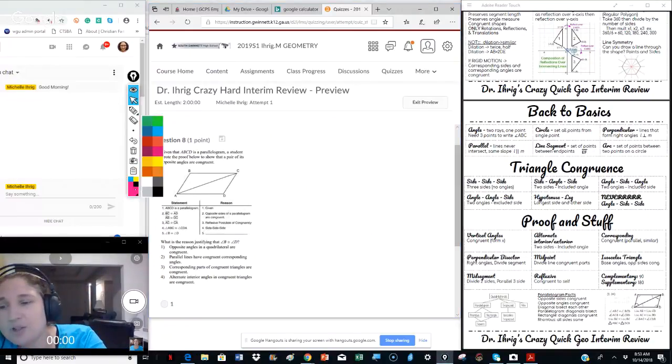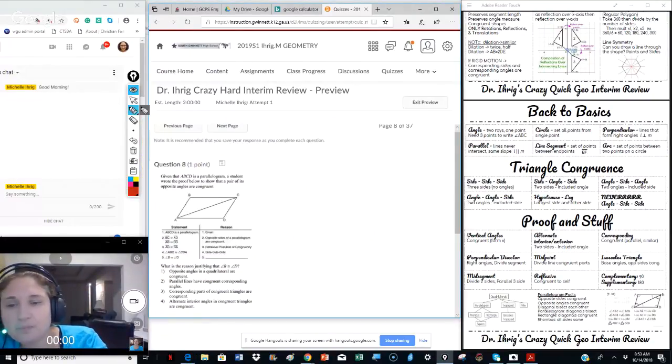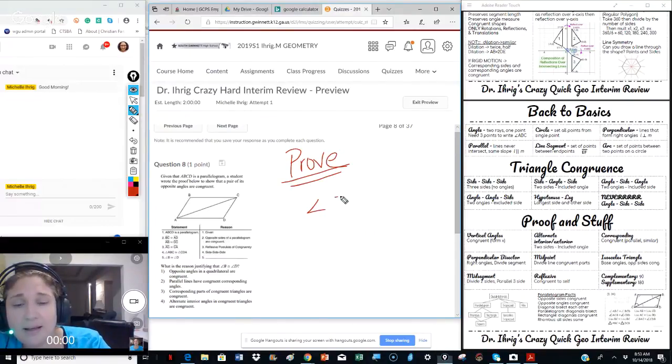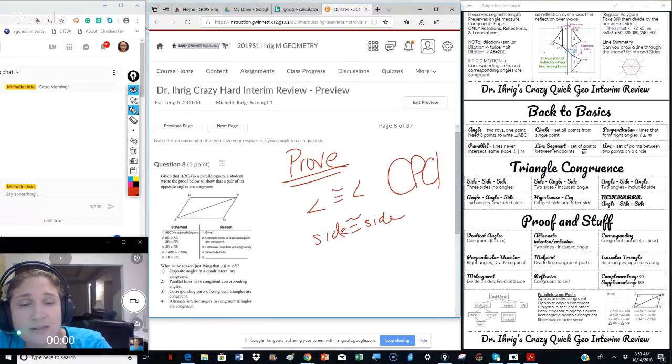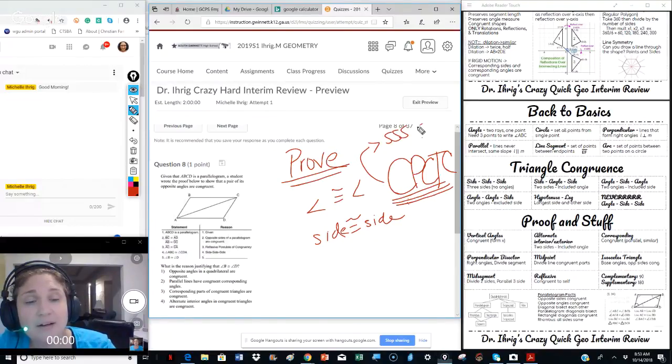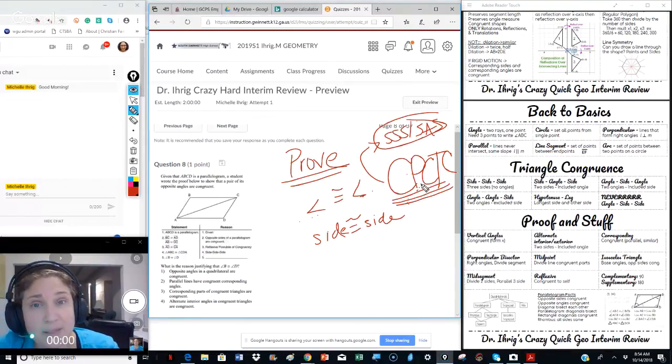When it wants you to prove, if we are proving an angle is congruent to an angle, or a side is congruent to a side, we are going to use CPCTC. Corresponding parts of congruent triangles are congruent. The catch is, before you can use it, the step above has to be some kind of triangle congruence, okay? But to prove angles congruent, it's going to be CPCTC.